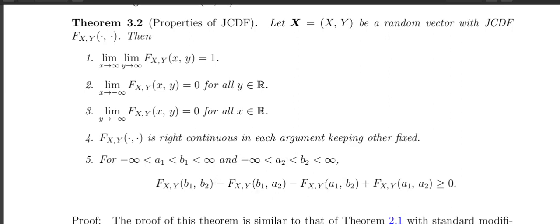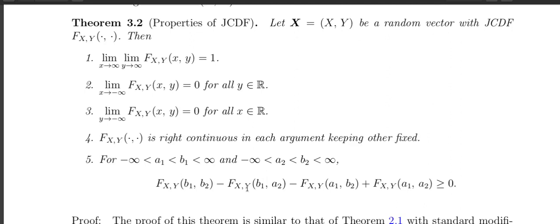Now you see that you can easily extend all those things for more than two random variables. For example, if I have three random variables X, Y, Z, I have three limits here. Limit X goes to infinity, limit Y goes to infinity, limit Z goes to infinity of the cumulative distribution function of X, Y, Z will be 1. For each variable I can take it to minus infinity, keeping the other two fixed, and every time the probability will be 0. The right continuity will be the same, that it will be right continuous in each argument, keeping the others fixed. And the writing of this one will be cumbersome, but it can again be written.